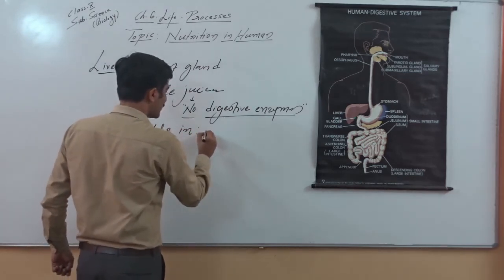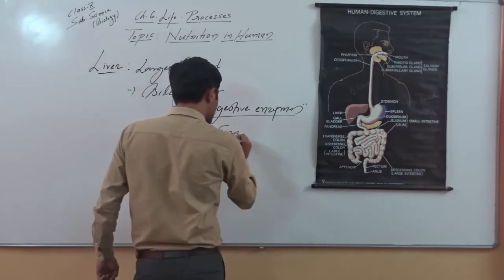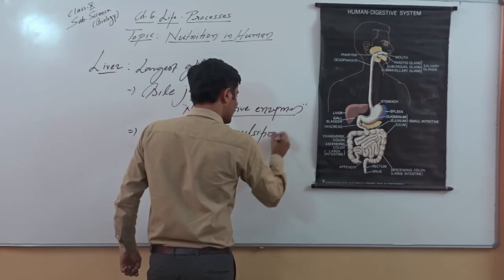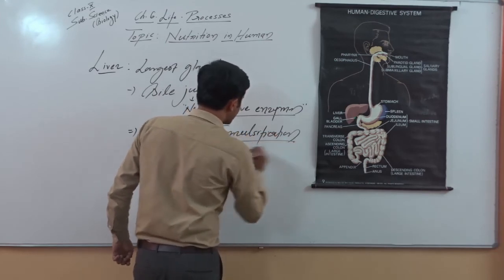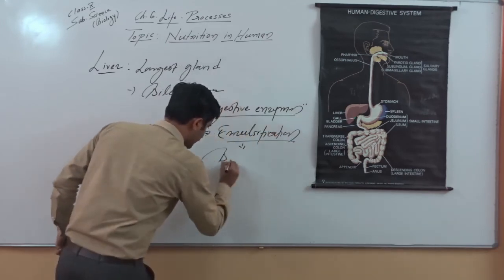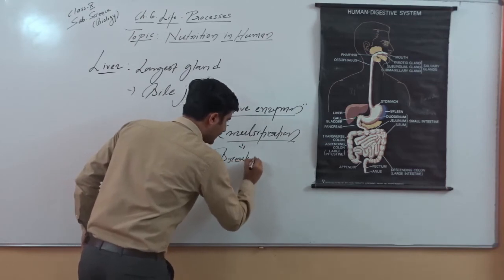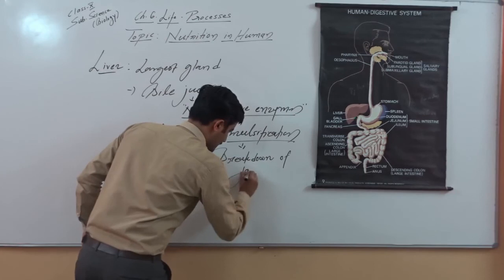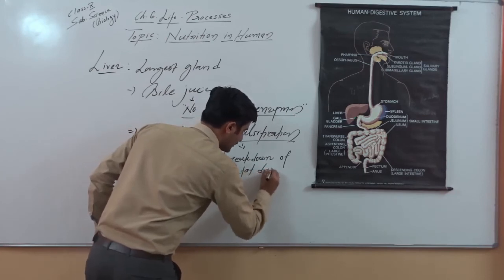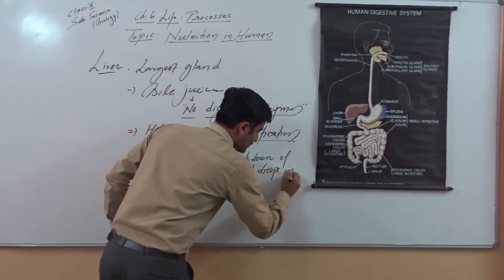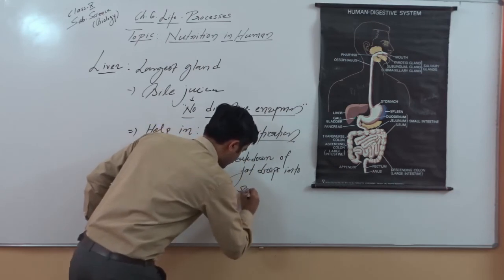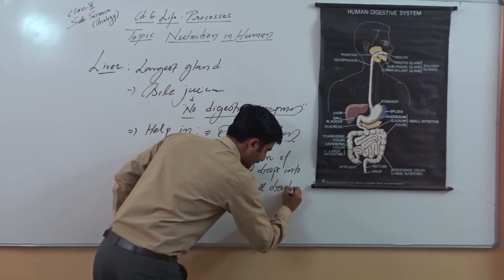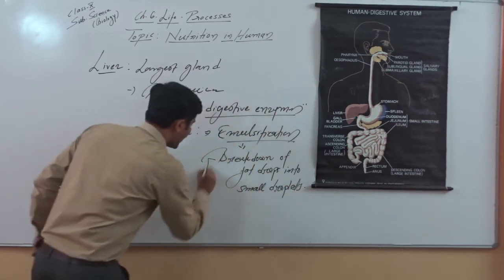This is most important. The first point is emulsification. That word we use, emulsification. Emulsification means breakdown of fat drops into microscopic small droplets. Now why is it essential?